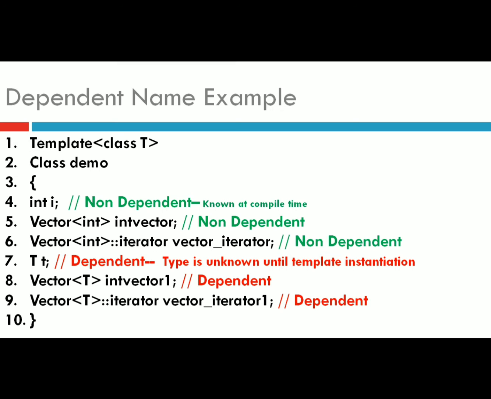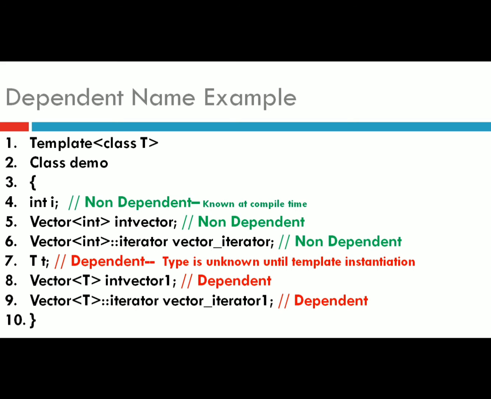Okay, but look at line numbers 7, 8, 9. In line number 7 we are trying to create a variable of type T, that is the generic argument to the template. So it will be a dependent name. Why will it be a dependent name? Because the type of T is unknown until template instantiation.